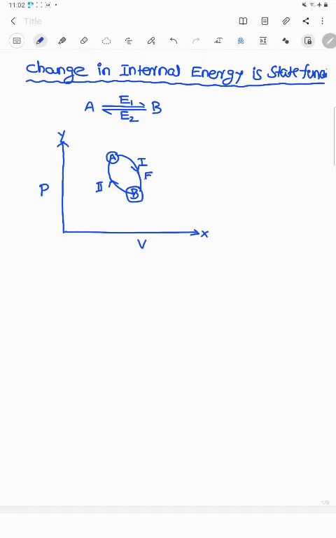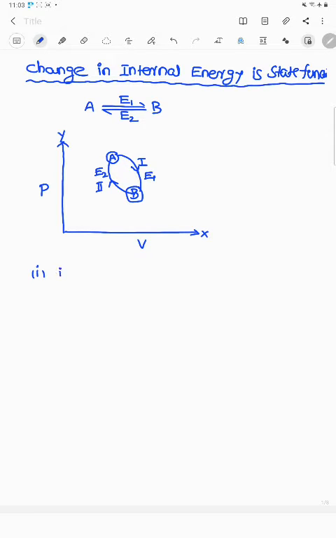A is converted into B in the first way, with decrease in internal energy E1. Next, B is reconverted into A by the second way or backward reaction, with increase in internal energy E2.